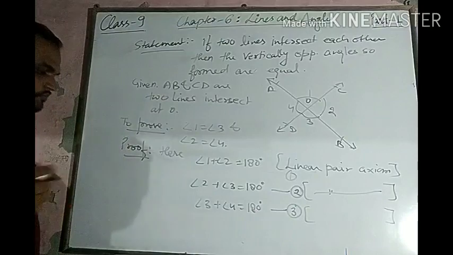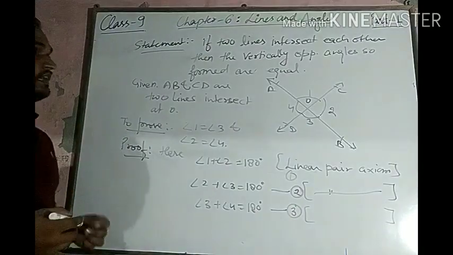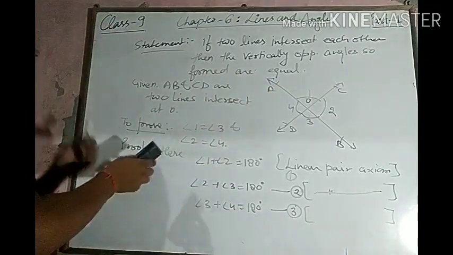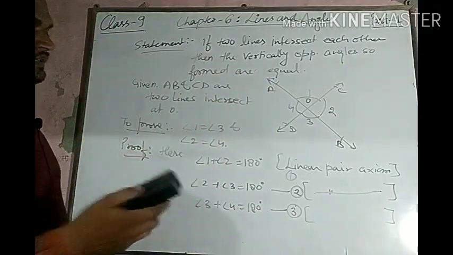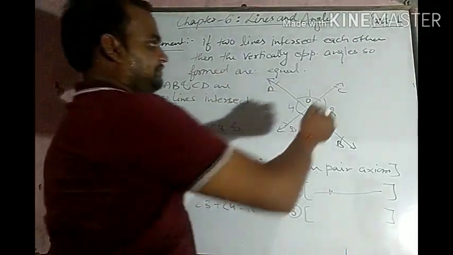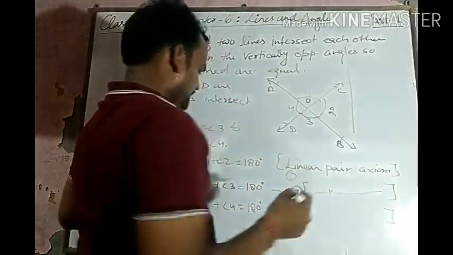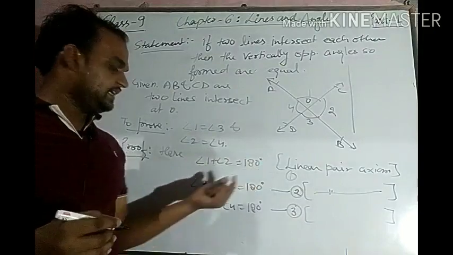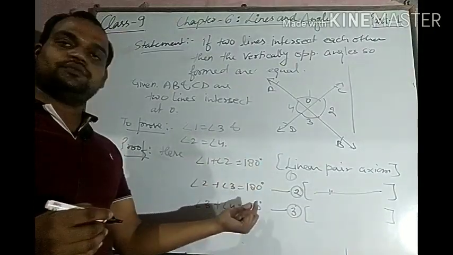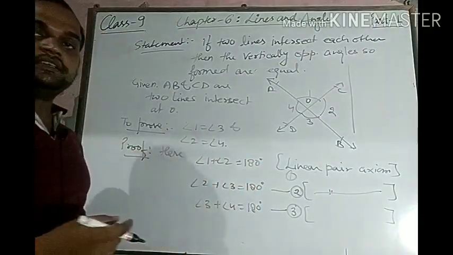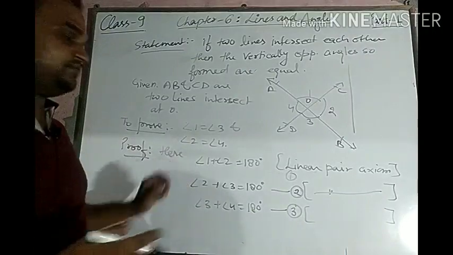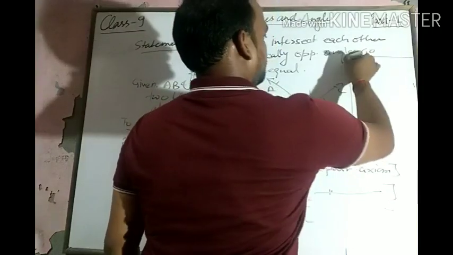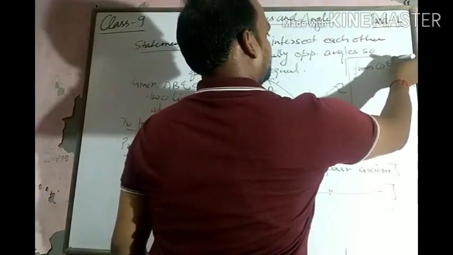Now we can write, if we see angle 1 plus angle 2 equals 180 degrees and angle 2 plus angle 3 equals 180 degrees, so we can equate the LHS of these two equations, first and second.